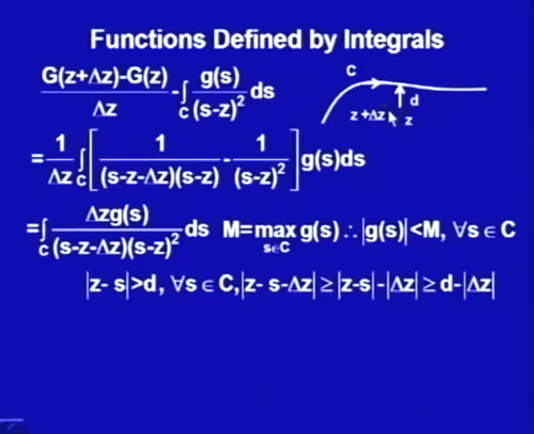Now, if I take s plus delta z, s plus delta z is in a small neighborhood of z. That says the distance of this, |z minus s minus delta z|.